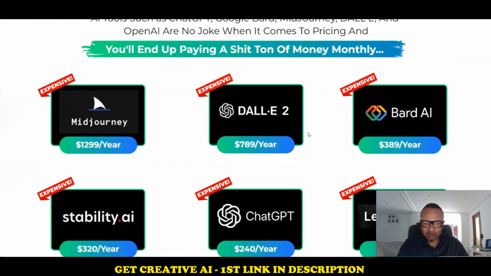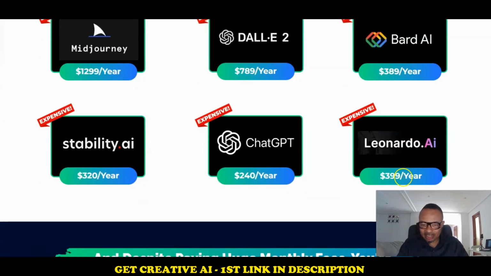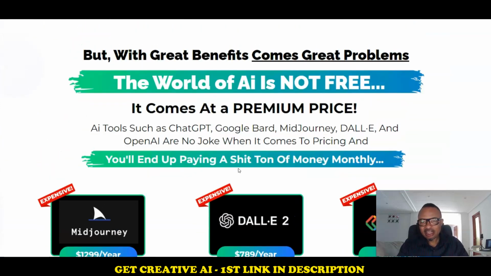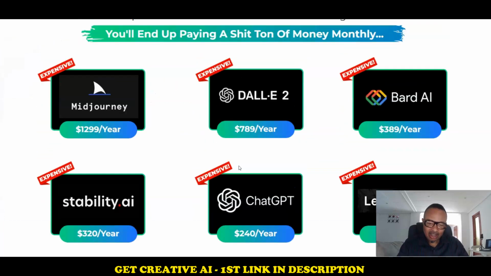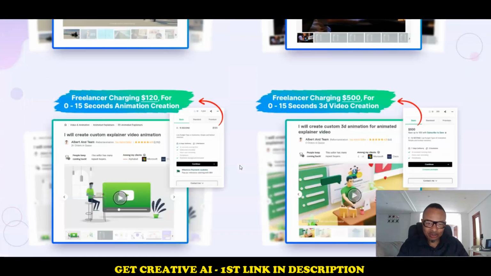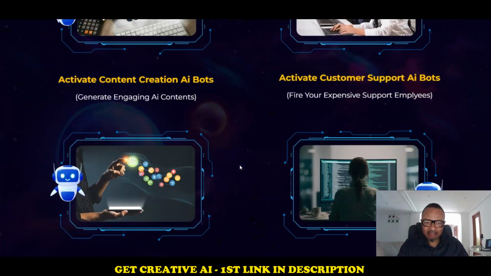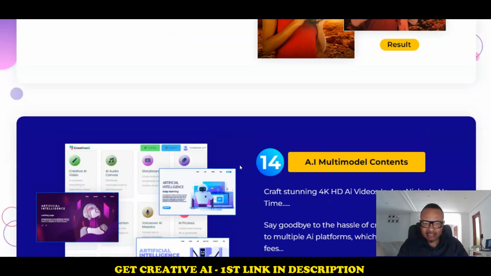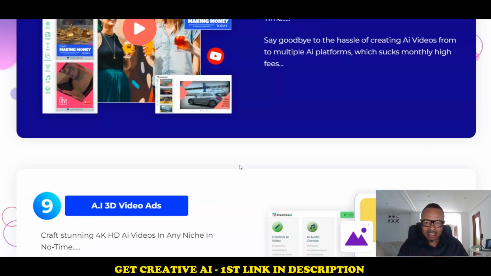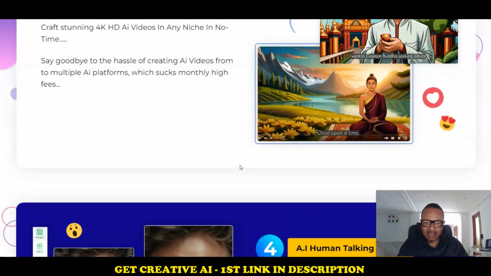And this is what you avoid with this. Midjourney takes this amount of money from you a year: $789 for a year. This is what you pay, and you have $389 a year, and here $399 a year, $240 a year for ChatGPT, and also $350 a year for Stability.ai. These are the kinds of expenses you make on a yearly basis, but with this tool, you are going to stop doing all of that. So that is exactly where we are going to take a look at other things we have, like the pricing and the bonuses for this one, so that you see exactly what you stand to get.